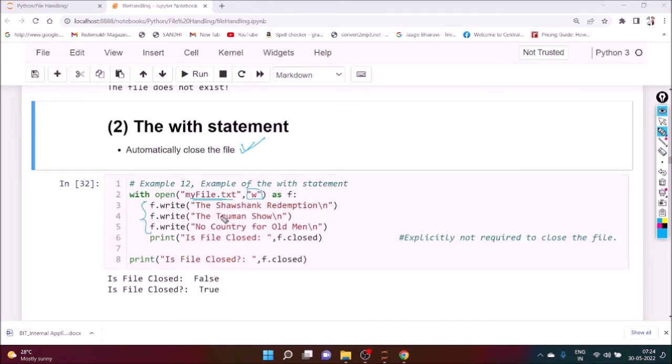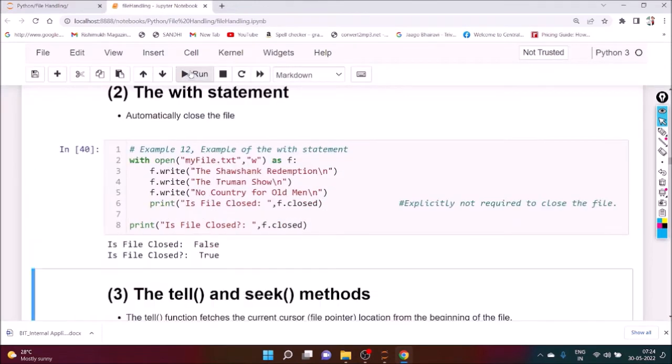Three lines are there: The Shawshank Redemption, The Truman Show, No Country for Old Men. And after that, definitely you have to close it. And then you have to check whether that file is closed or not. And after finishing that, we want to re-execute the same instructions and see the output. Okay, now we can see here myfile.txt is not here.